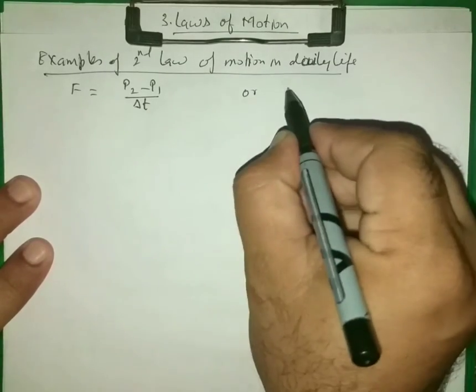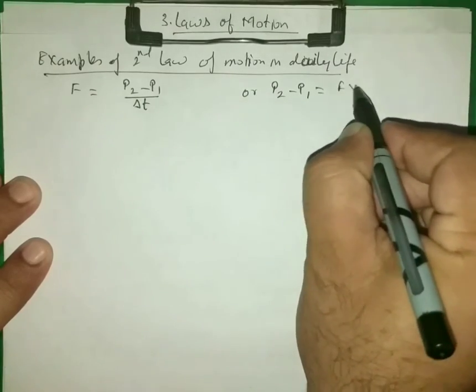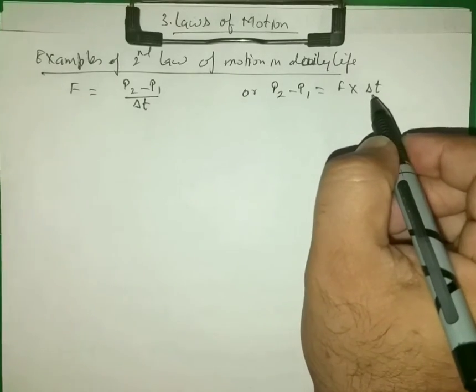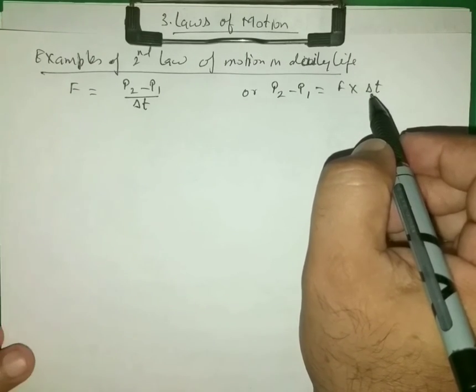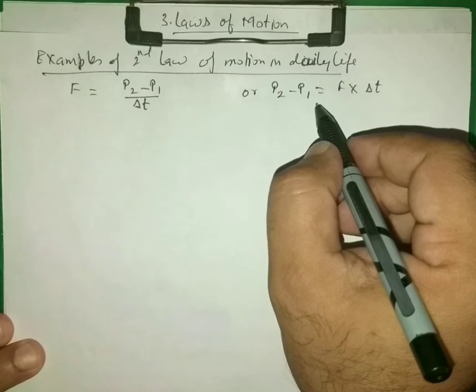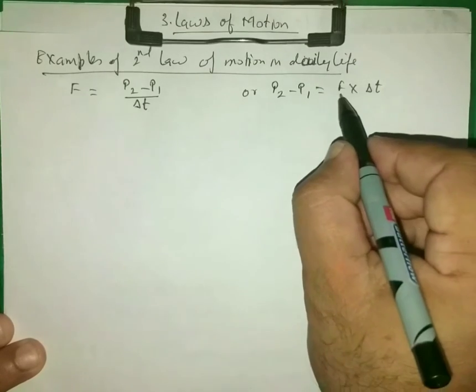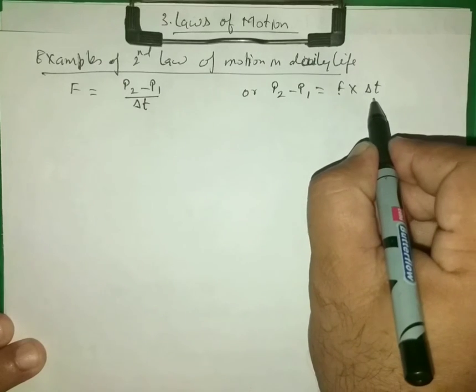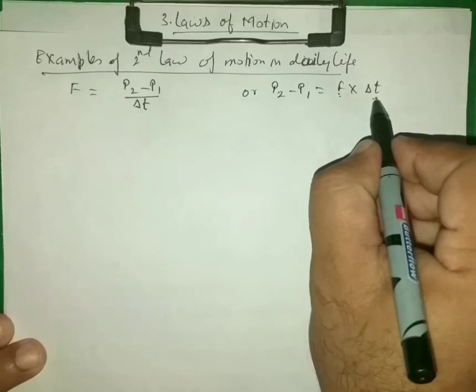Or we can also say that this change in momentum, P2 minus P1, is equal to F multiply delta T. So the change in momentum can be brought by applying a large force for short time or a small force for longer time.